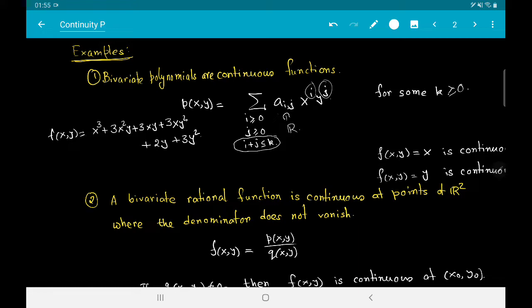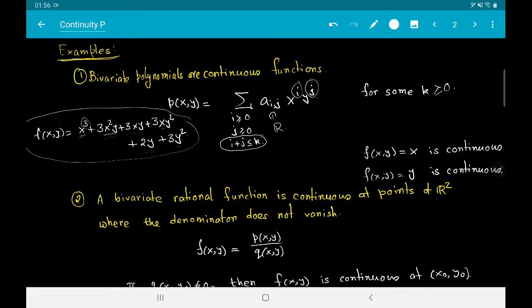Here the value of k that I have just chosen is equal to 3. You can see that for all the summands, if you add the degree of x and the degree of y, it is less than or equal to 3. So this is a bivariate polynomial in x and y.